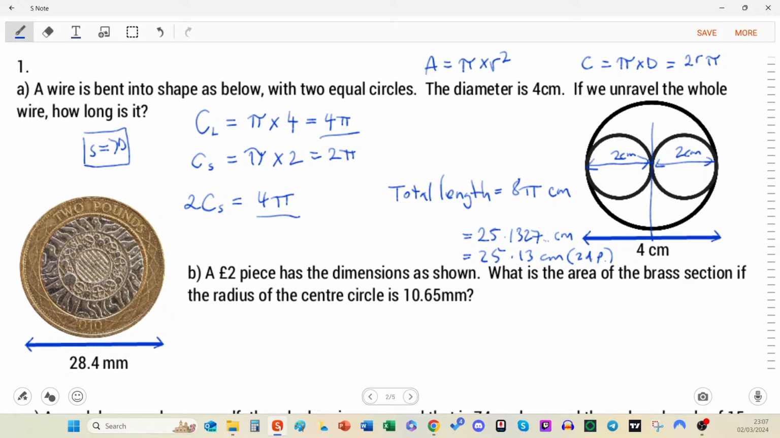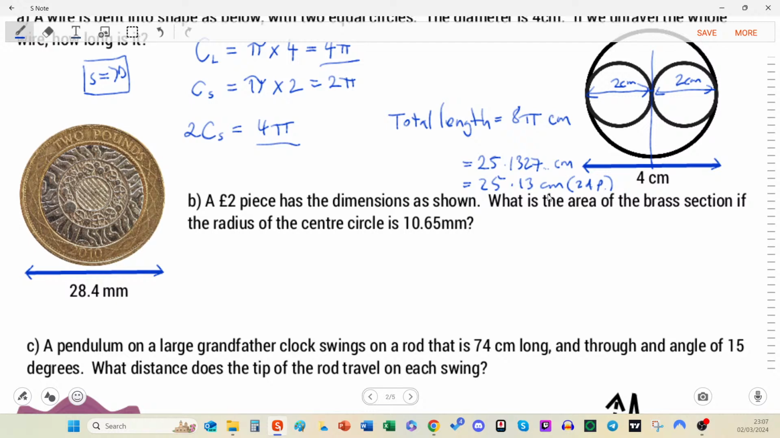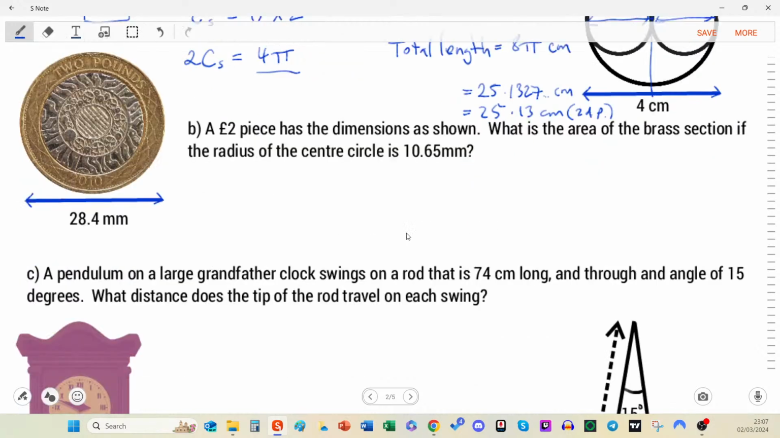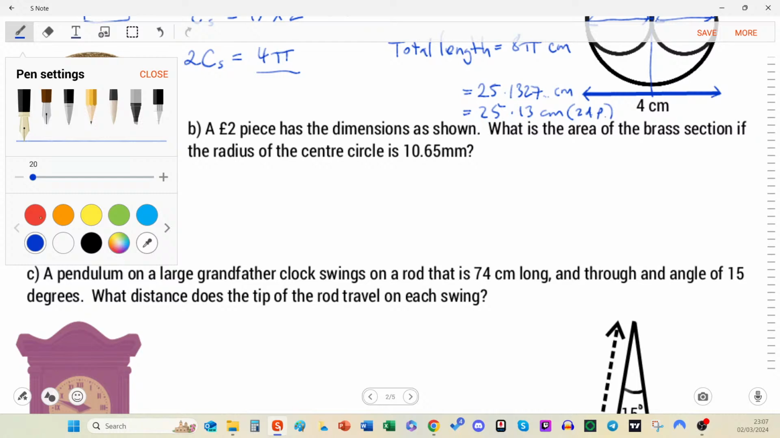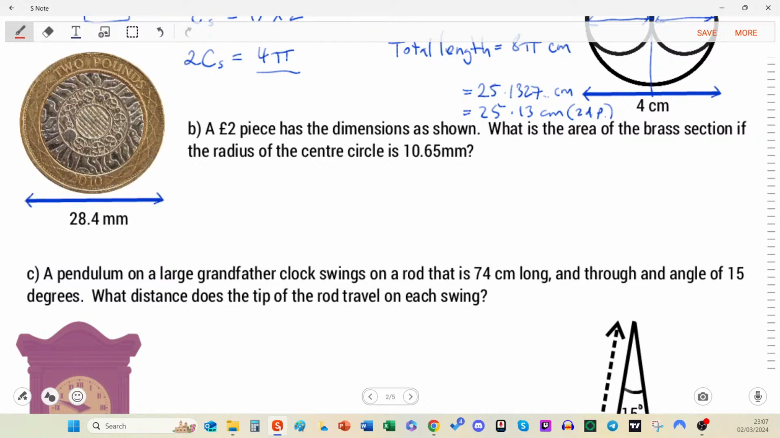A £2 piece has the dimensions as shown. What is the area of the brass section if the radius of the center circle is 10.5 millimeters? Okay, so we've got a little bit of diagram work to do here. So the brass section is around the outside. Okay, so just to make it clear, it's this bit that goes around the outside.